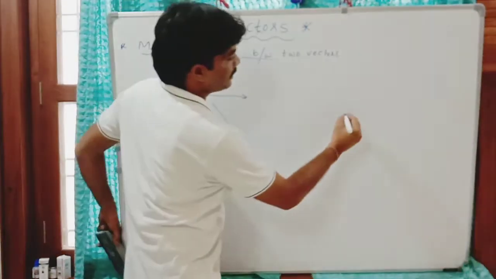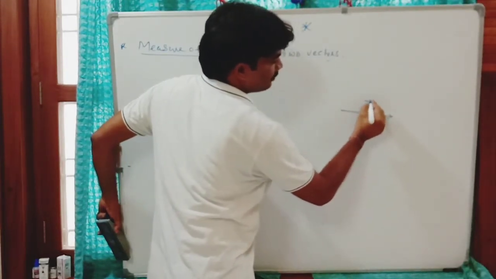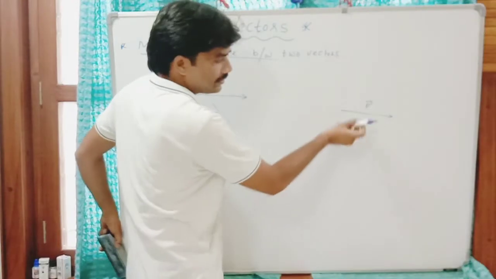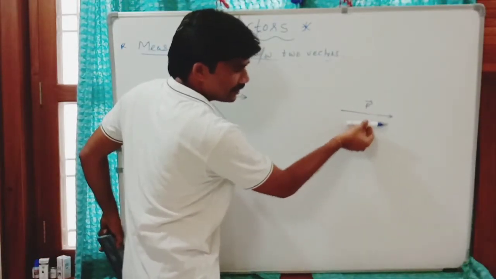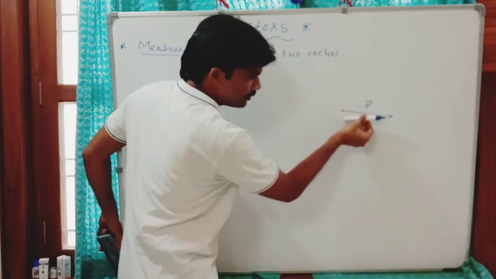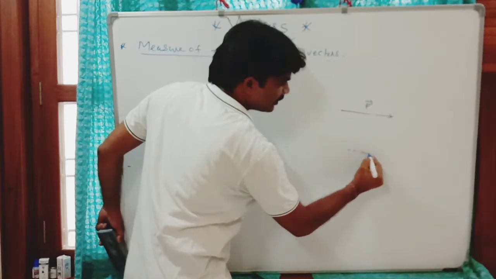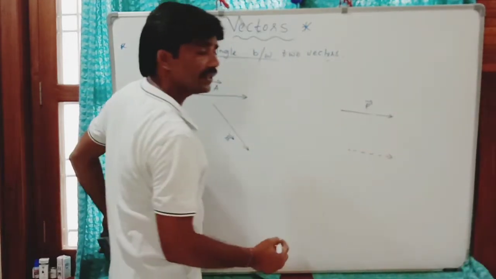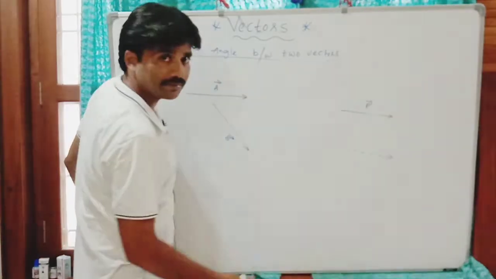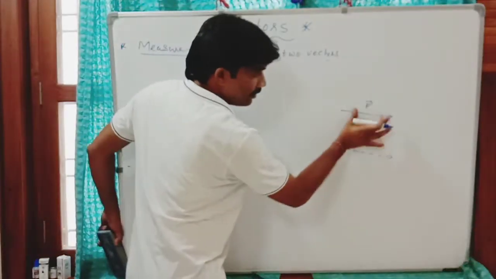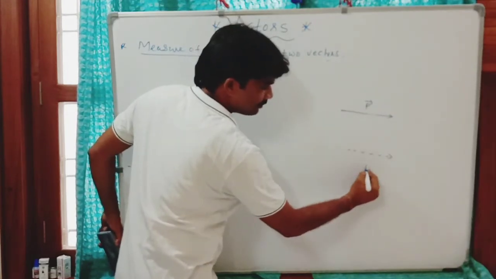For example, this is the vector p bar. If you displace this vector to any position parallel to itself, without changing its direction, its size is the same and direction is also the same.